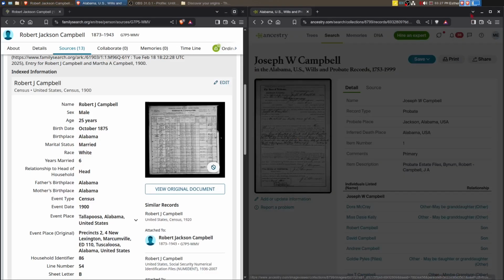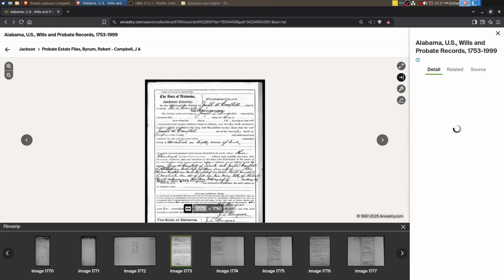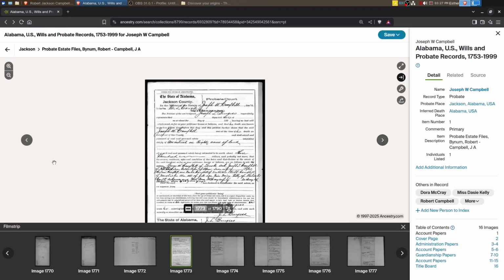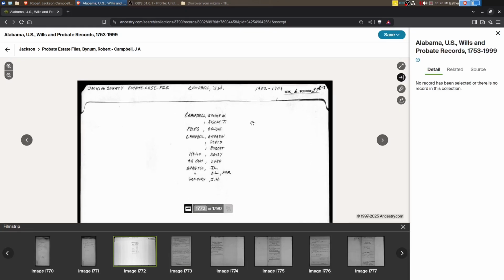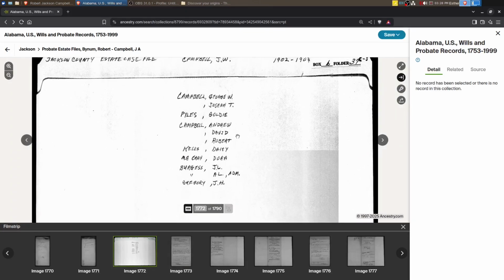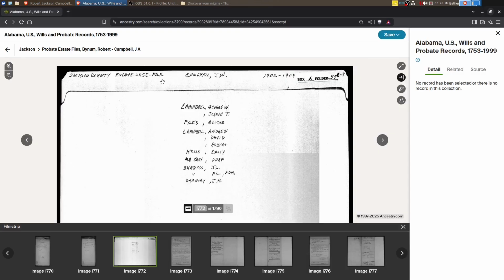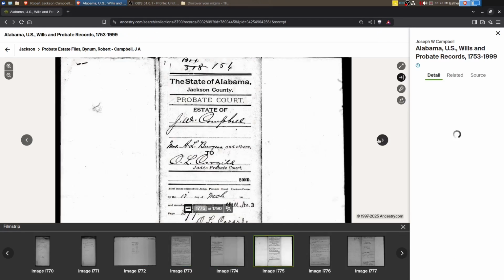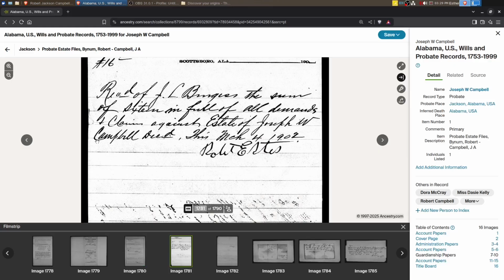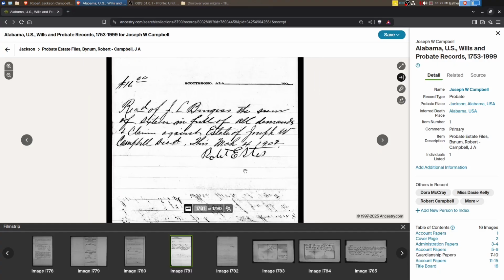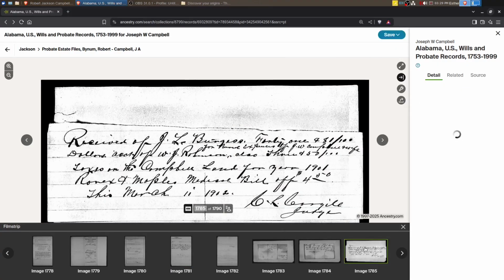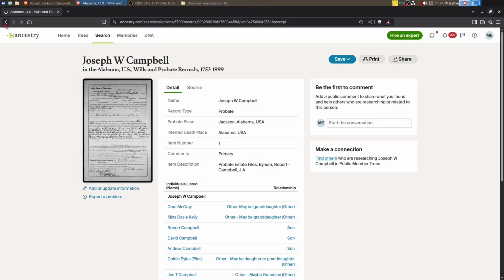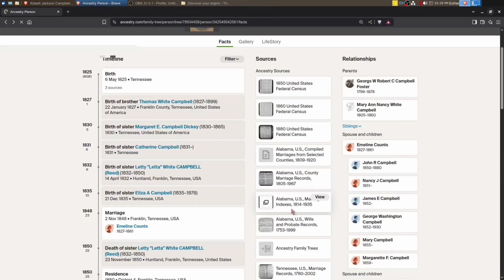All right, let's see. Are there any other papers? Because there would be a whole file. Okay, Robert Campbell. Jackson County Estate Case File, Jackson County, Alabama. All right. Okay, Joseph W. Campbell, deceased. Robert Estes. So the Estes family and Joseph Campbell are definitely connected. It seems to fit. It seems to match what they're saying.